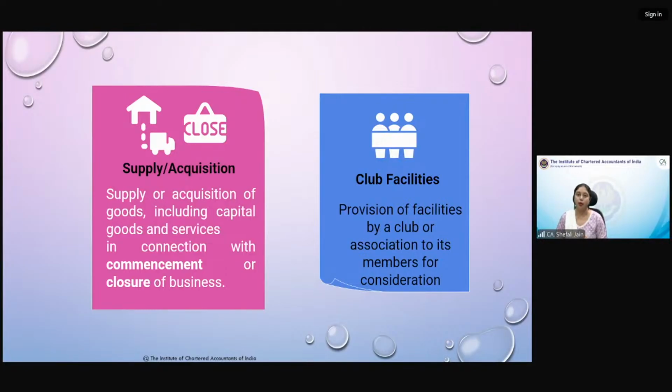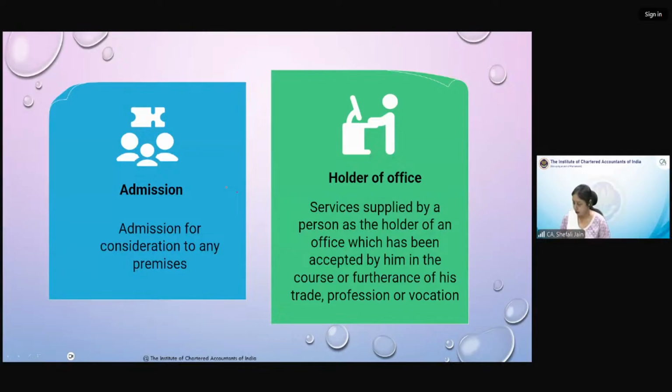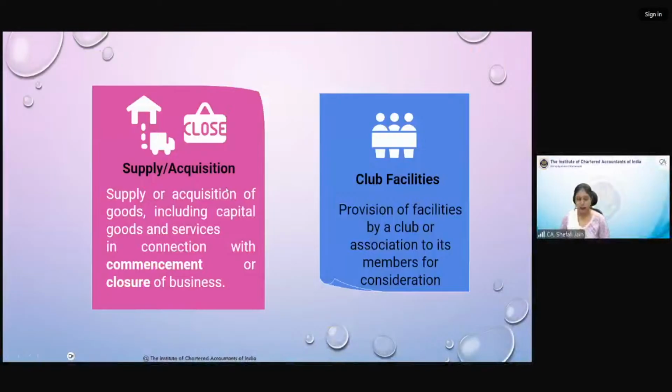You will be procuring capital goods, furniture, then machinery, and you will be procuring many services. You will be hiring people, then some promotional activities you will be taking. So many goods and services you will be procuring. That will be acquisition. So that is the acquisition of goods or services in connection with the commencement of the business.